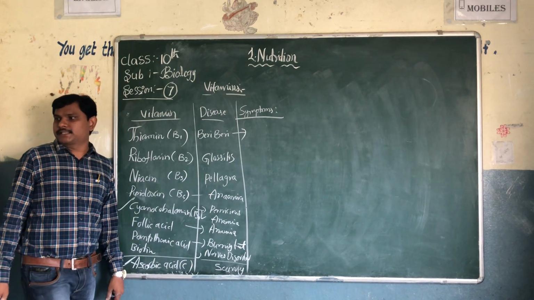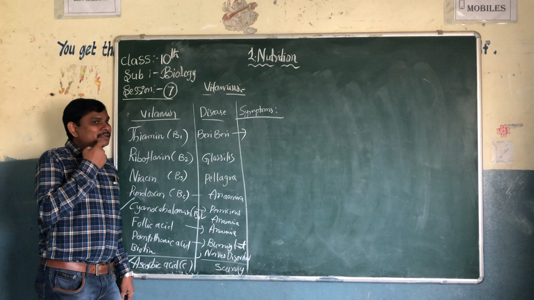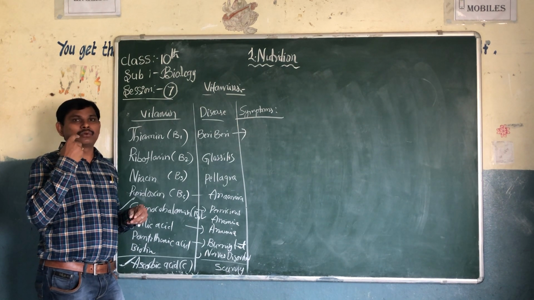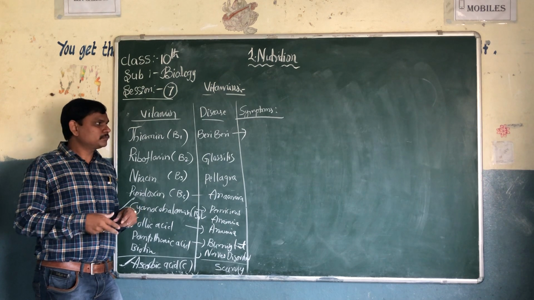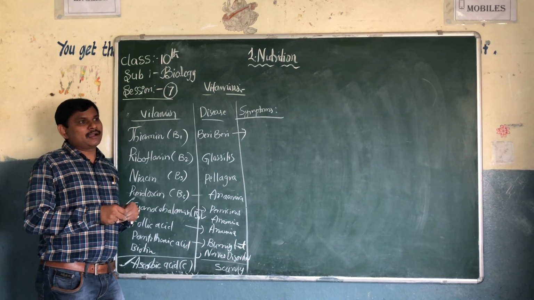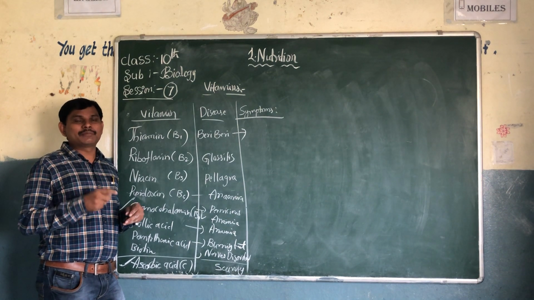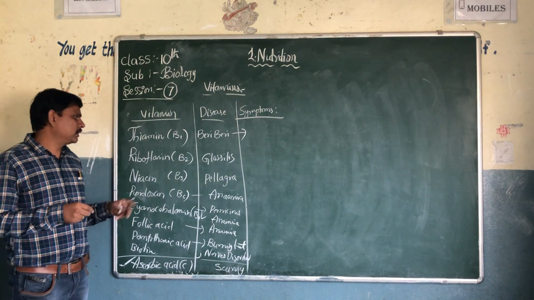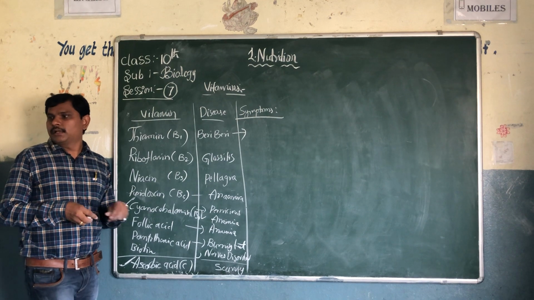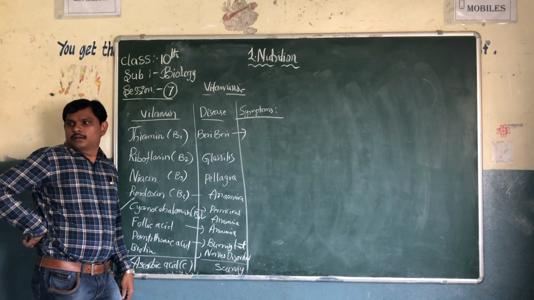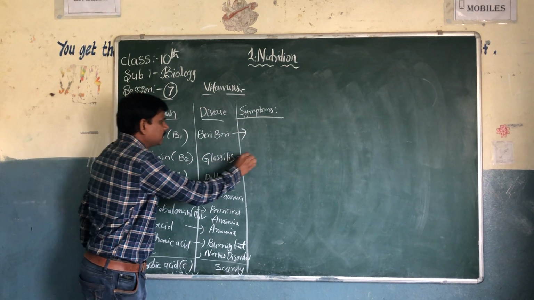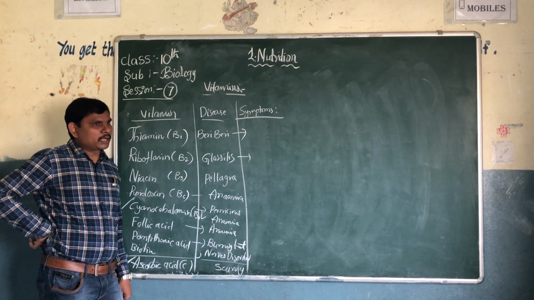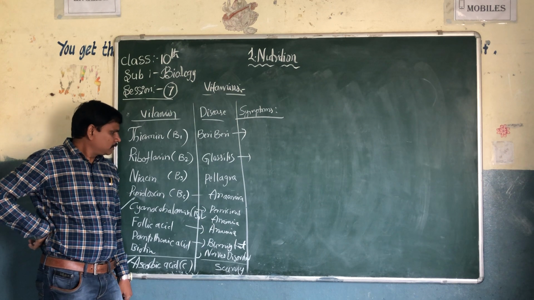Glossitis: mouth cracks at the corner. Students and many people will see mouth cracks at the corner. The tongue becomes sore and red. Glossitis means mouth cracks at the corner, sore tongue and red tongue.